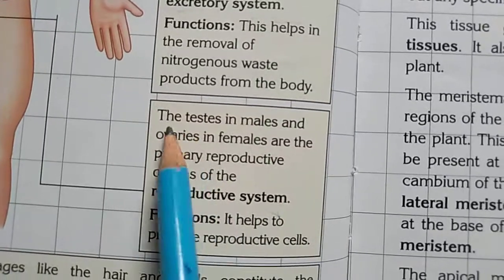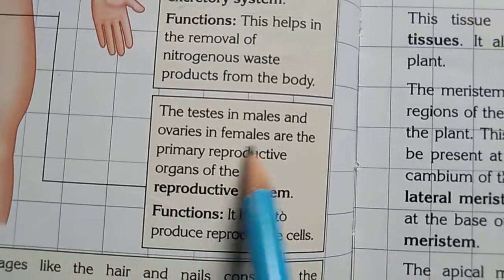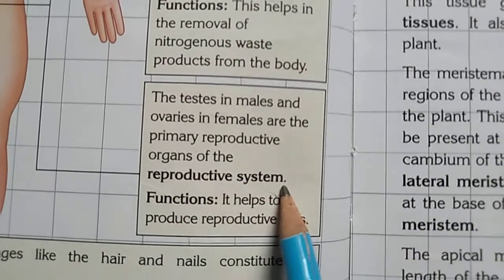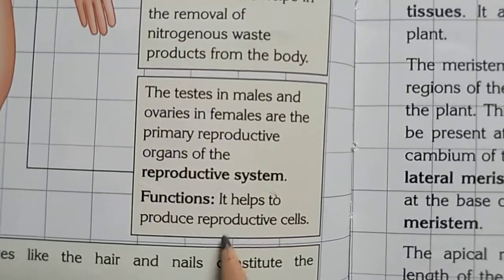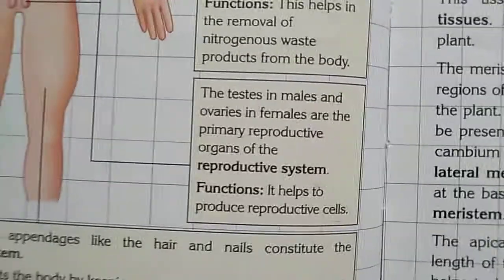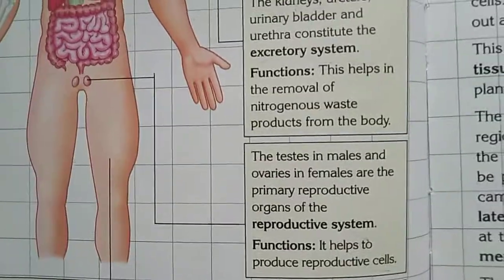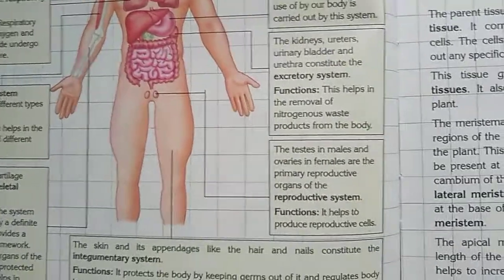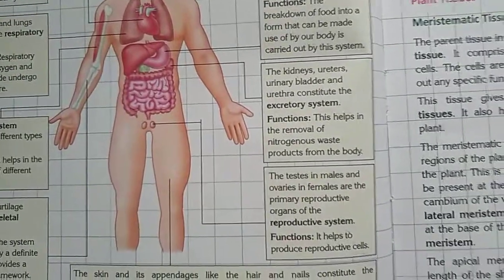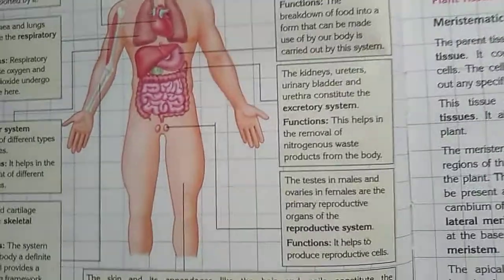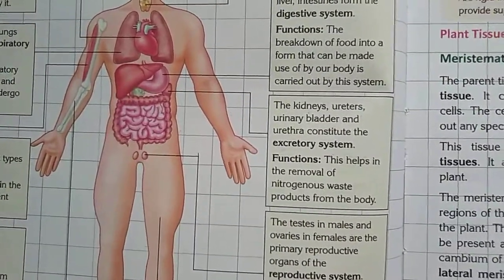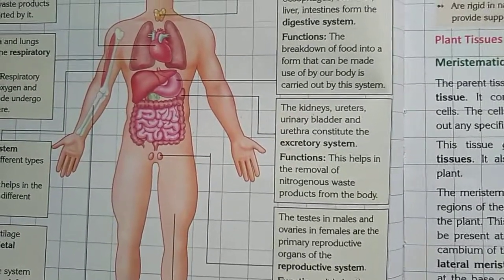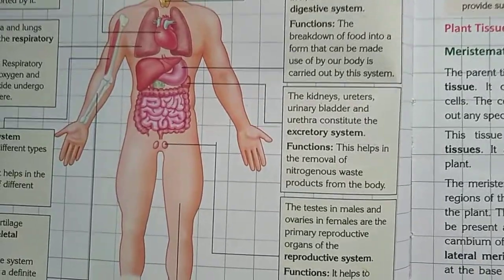Next is the reproductive system. So the testes in males and ovaries in females are the primary reproductive organs of the reproductive system. Its function is that it helps us to produce reproductive cells. So this is all about the organization of the body. All these systems are made from different organs, and these organs function in a group so that our body functions properly. Understand?